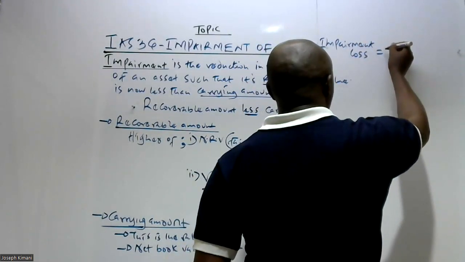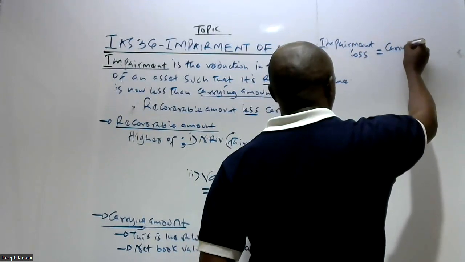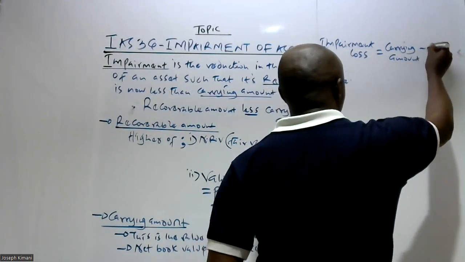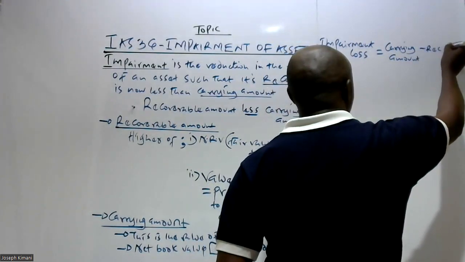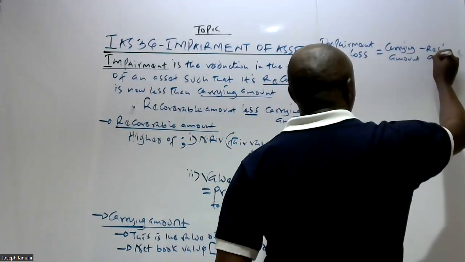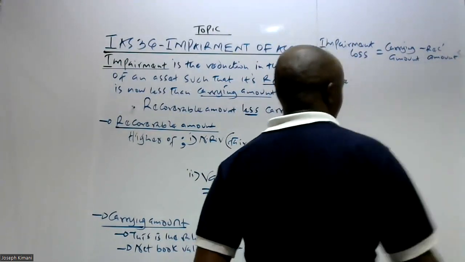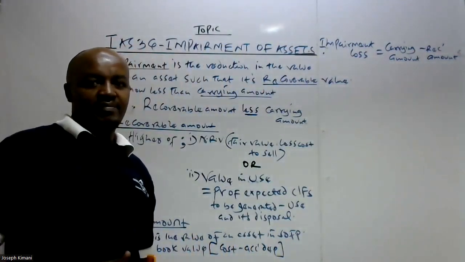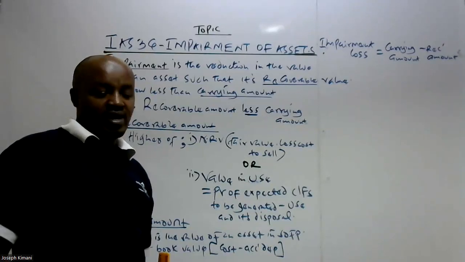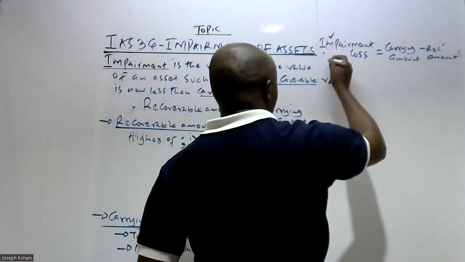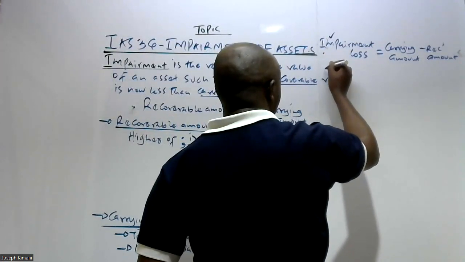And this impairment loss is determined by taking the carrying amount minus the recoverable amount. So that is what IAS 36 requires the company to determine, the impairment loss. And then, other than determining this particular impairment loss, the entity is also required to do what?